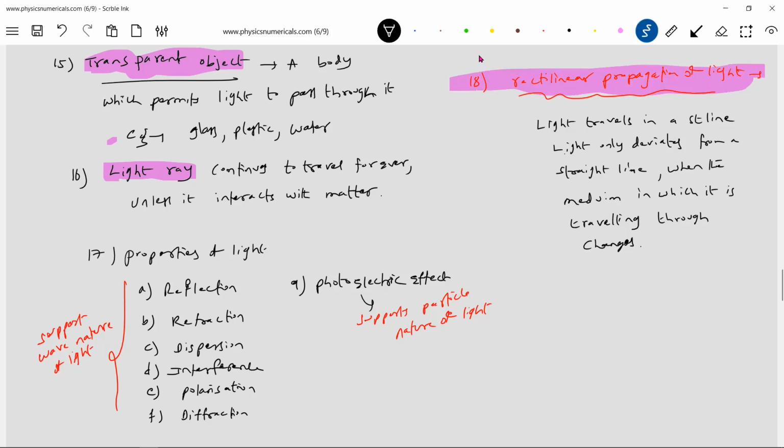If the medium is homogeneous, the light will continue. So what is one more conclusion we can draw?